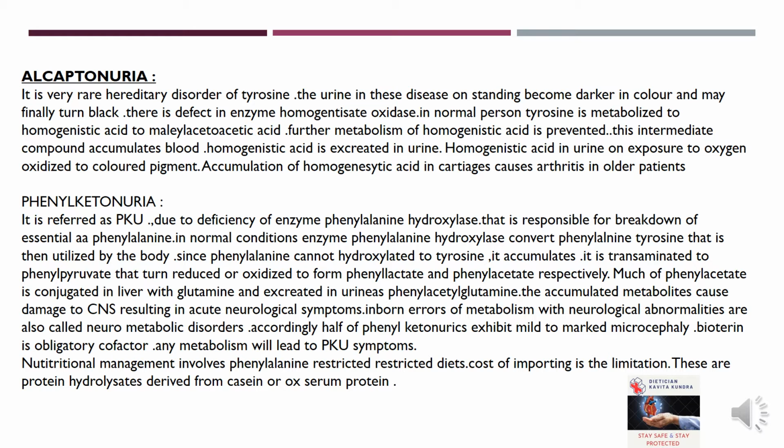Since phenylalanine cannot be hydroxylated to tyrosine, it accumulates. It is transaminated to phenylpyruvate, which is then reduced or oxidized to form phenyllactate and phenylacetate respectively. Much phenylacetate is conjugated in the liver with glutamine and excreted in urine as phenylacetylglutamine.